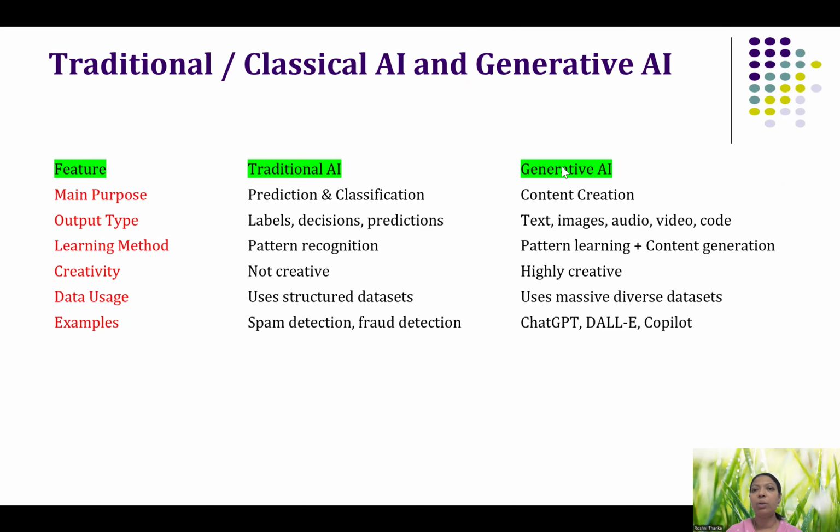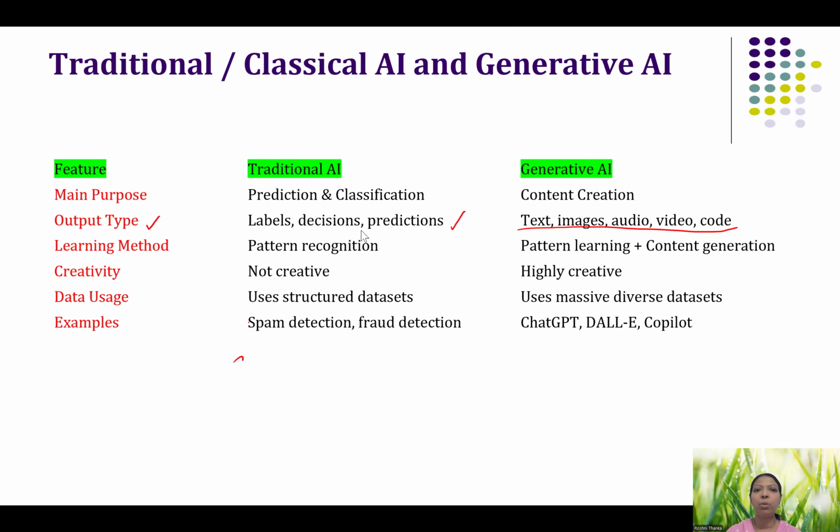But in generative AI, you are able to generate new content. And what kind of output does it have? If you look at the output type in traditional AI, it can give labels. As I told you, it can either classify or make predictions, only that. But in generative AI, it can generate all these new things: basically text, image, audio, video, code, and all these things.